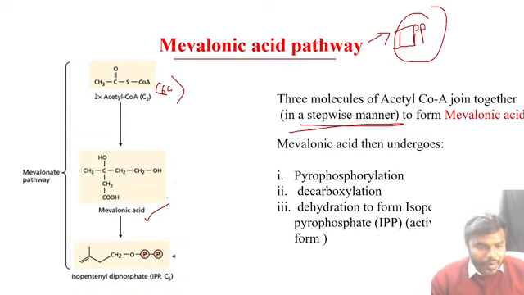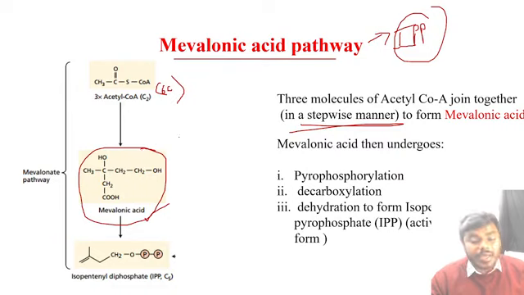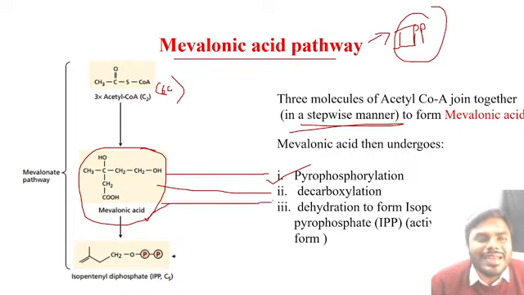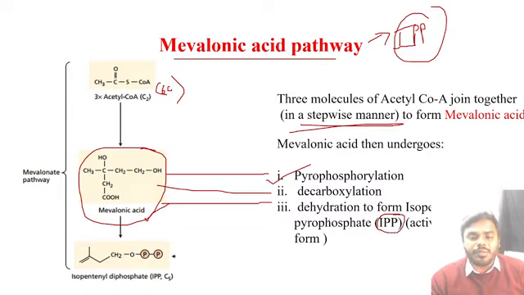Now, friends, once the mevalonic acid is formed, immediately it undergoes certain processes spontaneously: pyrophosphorylation, decarboxylation, and dehydration to form what, friends? To form IPP, isopentenyl pyrophosphate. Very simple point.